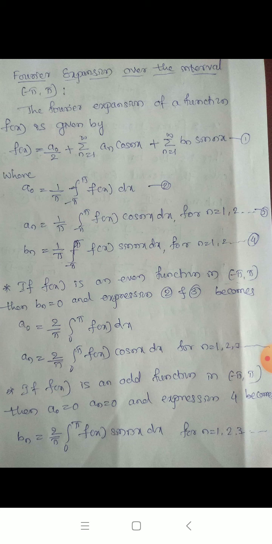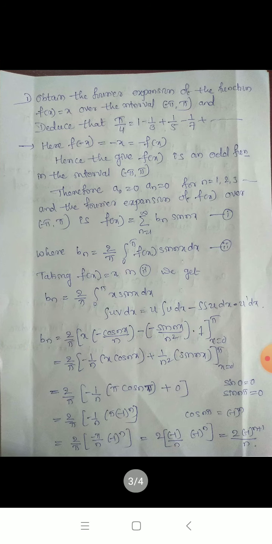If f of x is an odd function in the interval minus pi to pi, then a naught is equal to 0 and a n is equal to 0, which means here only you have to calculate b n. That formula is 2 by pi integration from 0 to pi f of x sin nx dx for n is equal to 1, 2, 3, and so on. Now we will start solving the problems.